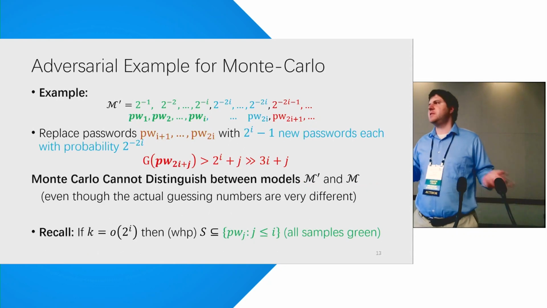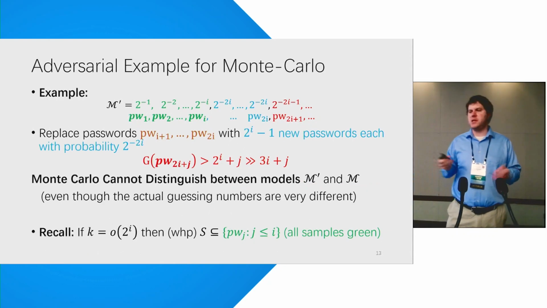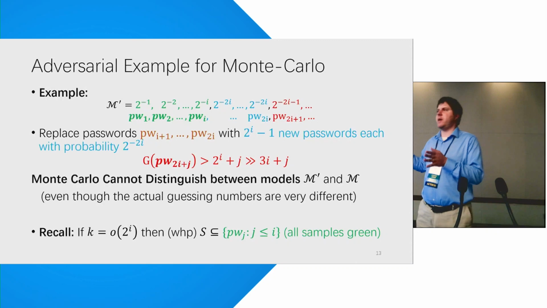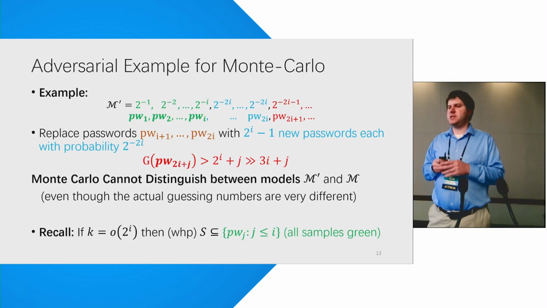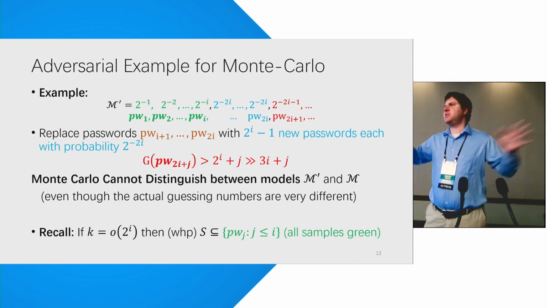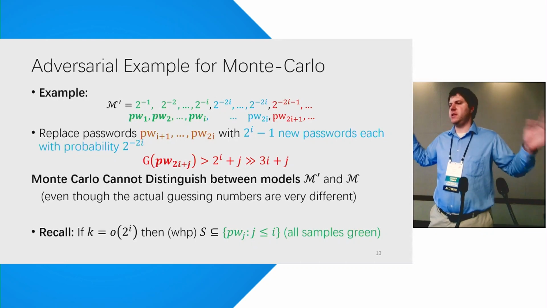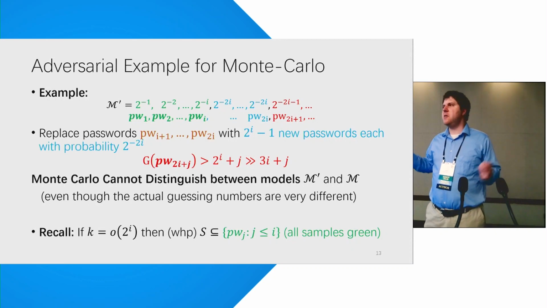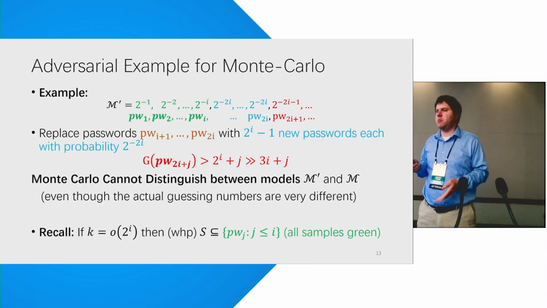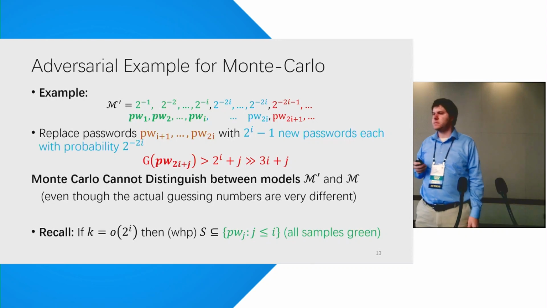We can even push this example further. We can take some of these less likely passwords and replace i of these passwords with an exponentially large set of passwords. This has the effect of dramatically increasing the guessing numbers for certain passwords. But at the same time, Monte Carlo can't even distinguish between these two models. M and M prime are indistinguishable because with high probability, we're only going to sample from the green set.